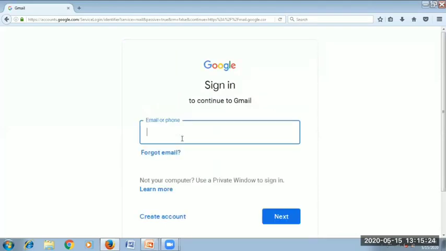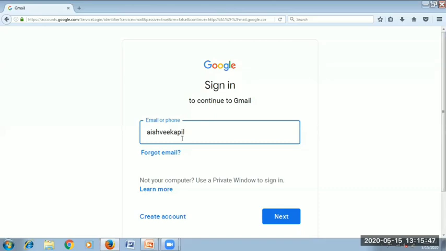Okay, when you have to log in, you need to open Gmail. This kind of page will be visible to you. Here you need to write your username, which you chose at the time of creating the email account. Fine. So I have given the name Ashvi Kapil.